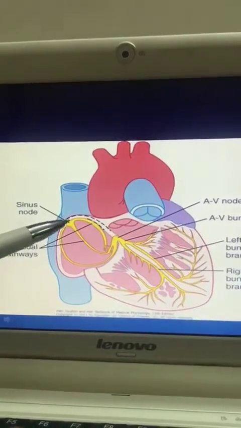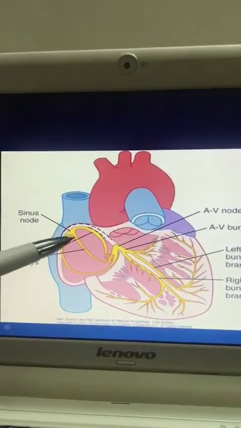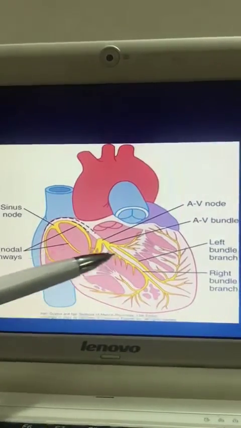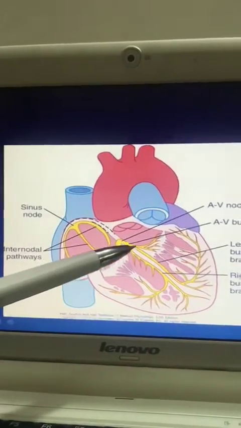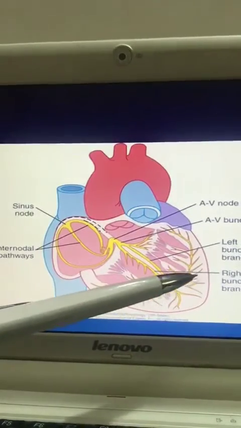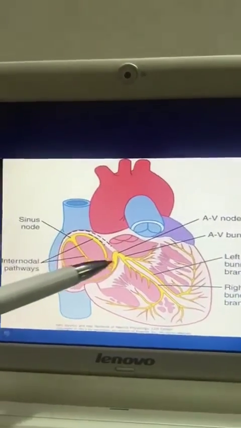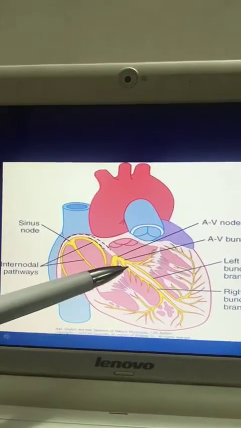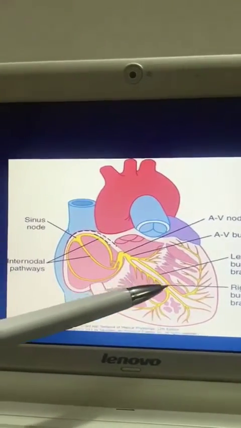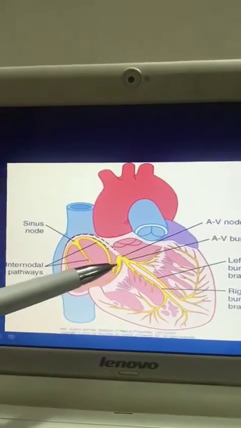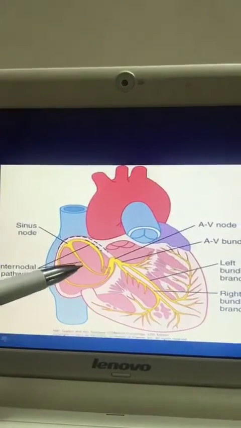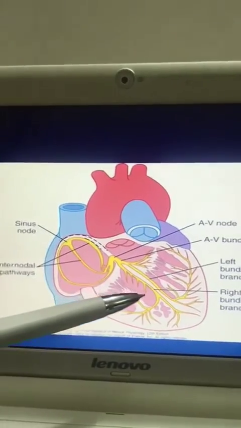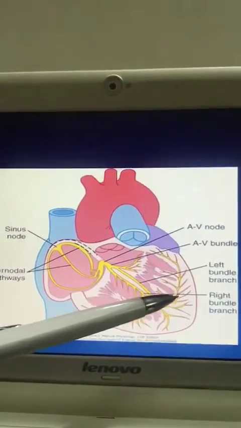The rhythm is 60 to 90 beats per minute. It is conducted through the specialized excitatory and conductive system of the heart, that is, into the AV node, then the bundle of His, then the Purkinje fibers, and this impulse should be propagated with a normal velocity of transmission. What is the normal velocity of conduction of impulse in the atria? It is about 1 meter per second, and the highest velocity of conduction of impulse is in the Purkinje fibers.